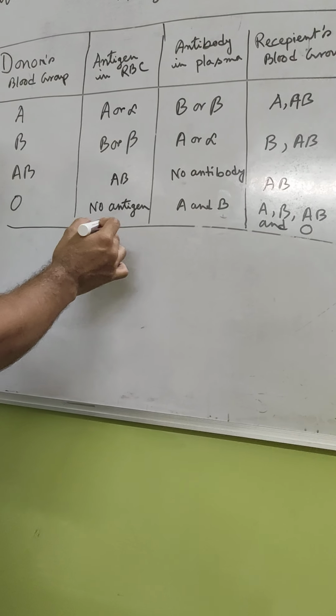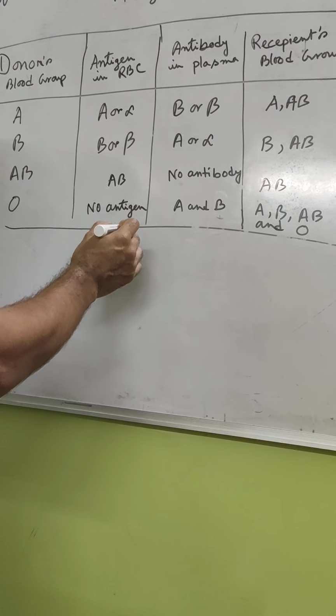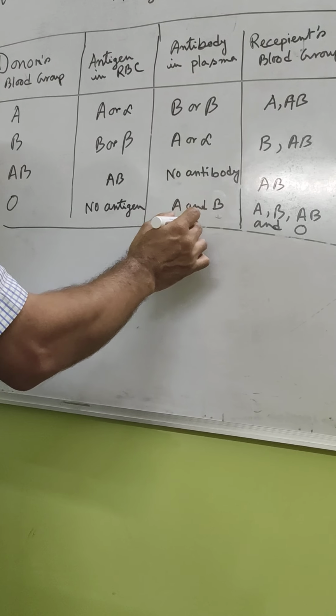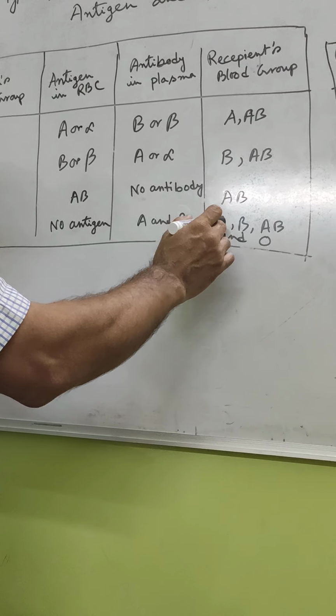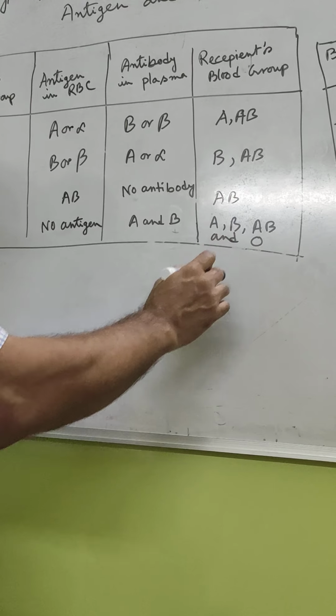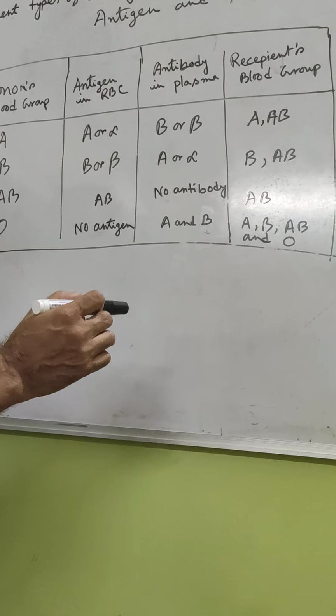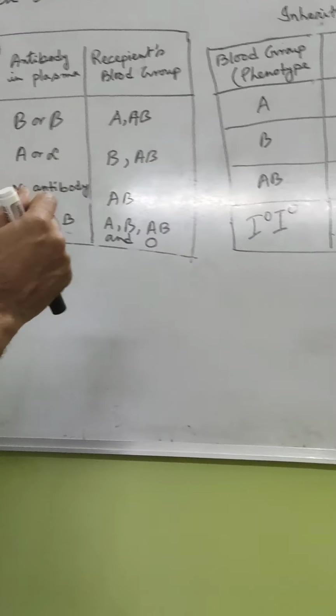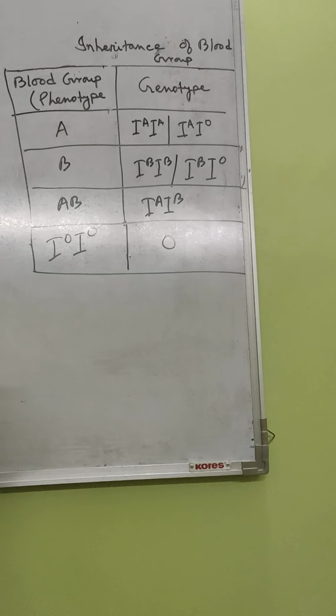And O has no antigen, because antigen is the main reacting element, and it has antibodies A and B, and it can give to A, B, AB and O. That is why O group is called universal donor. Now, inheritance of blood group. Let us go to the inheritance of blood group.